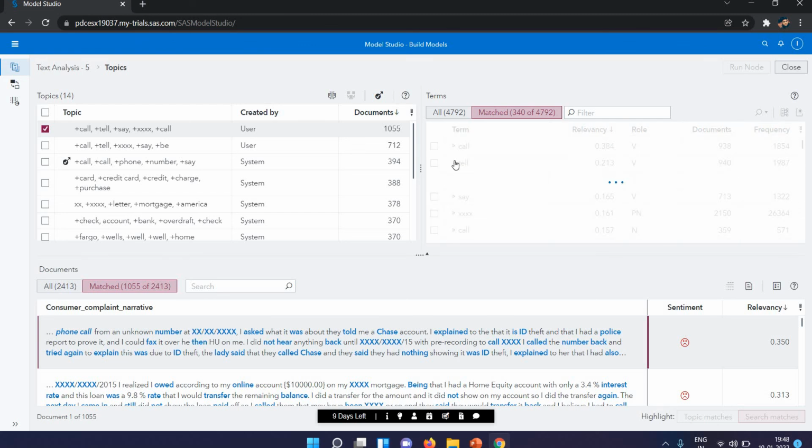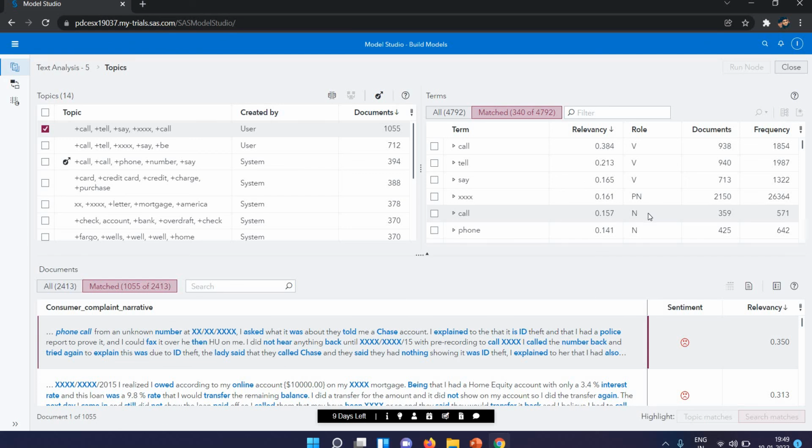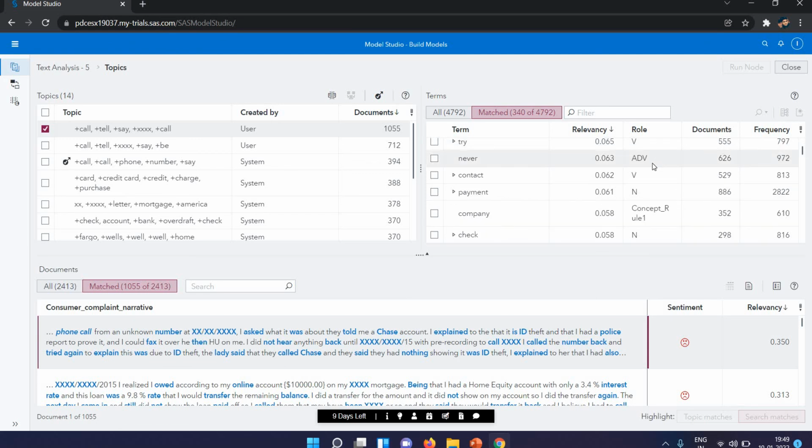Let's suppose I want to see what is related to tell: we have told, telling. So how many documents and what the frequency is, that is showing here. And also the verb, pronoun, noun. So the role will be shown here. This is the same role category that we will see. We have adverb, we have noun, so they will show all the roles.